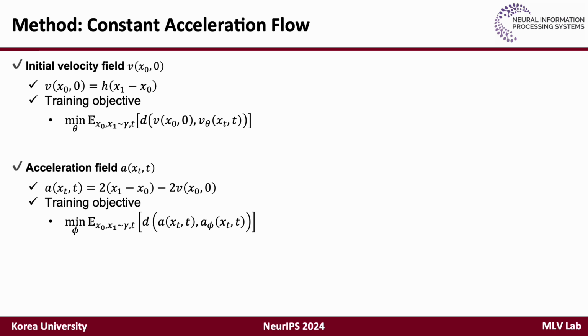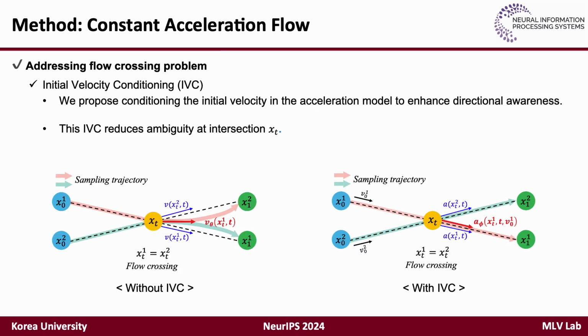To train CAF, we begin by defining the target initial velocity field as a scaled version of the displacement vector between x0 and x1. Then we train by minimizing the distance metric between the target and the estimates. Furthermore, to address the flow crossing problem, we introduce an initial velocity conditioning technique. In this approach, we condition the acceleration model on the initial velocity, incorporating it as an input to enhance directional awareness. By conditioning on the initial velocity, the model gains a clear sense of directionality, reducing ambiguity at intersection points like xt.